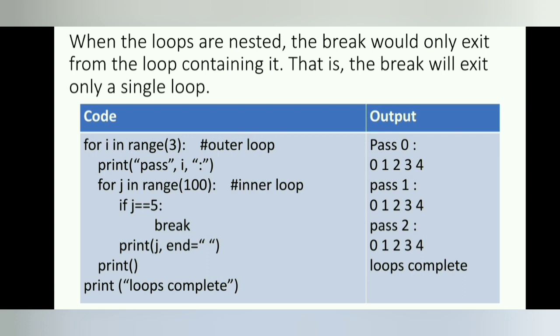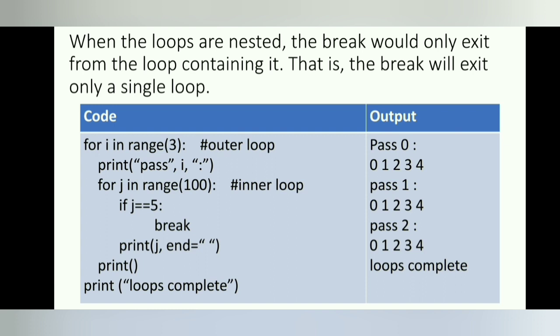In this program, the outer loop for i in range 3 iterates 3 times, that is 0 through 2. Because the default value of the starting point of the range function is 0, the ending point 3 is not included. As we can see, although the inner for loop is designed to run from 0 to 100, the break statement causes it to terminate early when j equals 5. So for each iteration of the outer loop, the inner loop will display values 0 through 4.